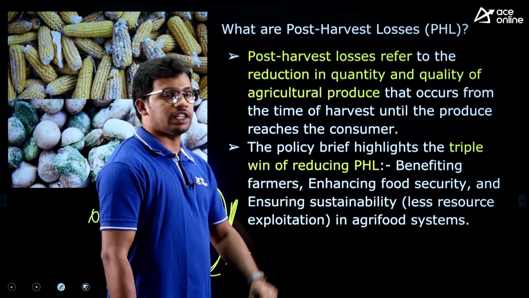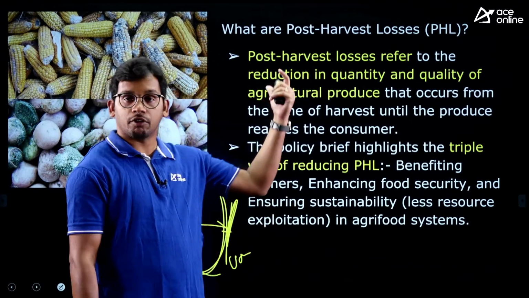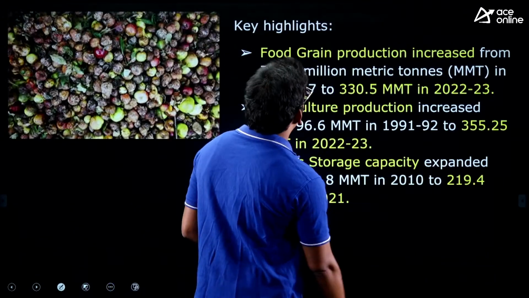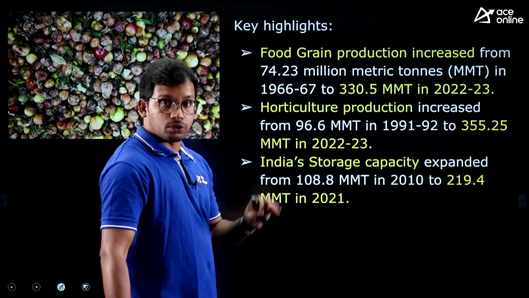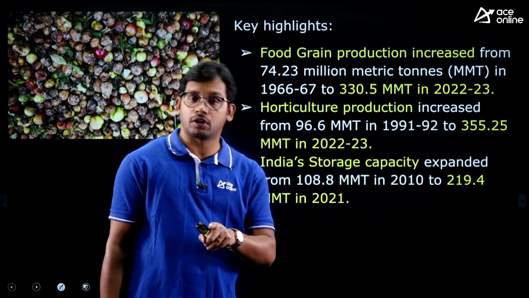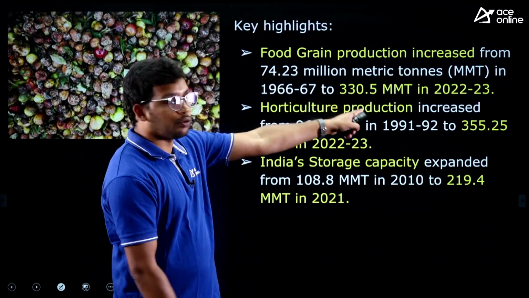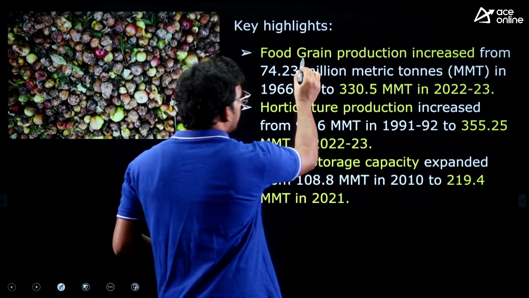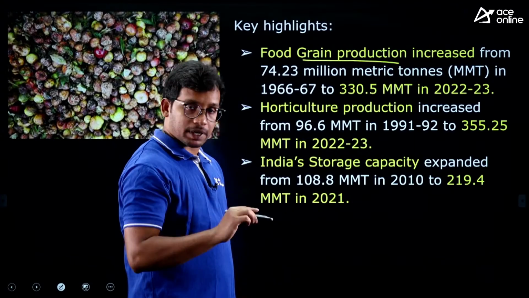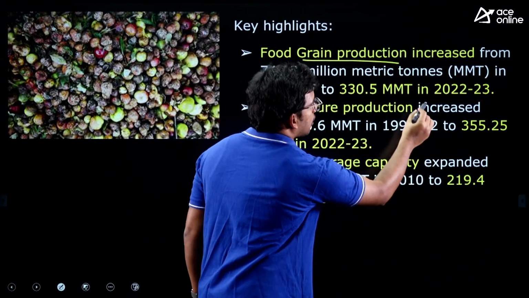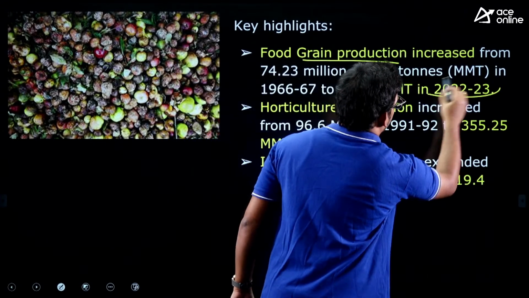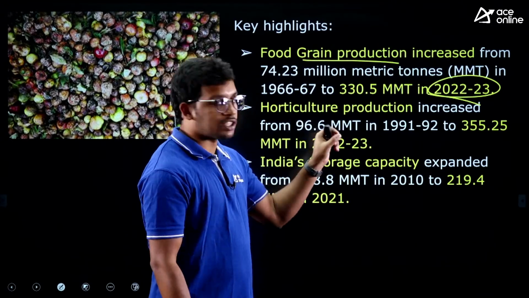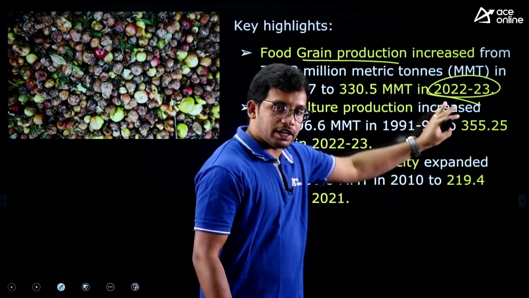So the report says that India is having a high amount of post-harvest losses. So let's understand why there is a high amount of losses. This is also important, that too with the data. We have proper data for that. So food grain production in India at present, with the available data as of 2022-23, so until March 31, 2023, we have the data.